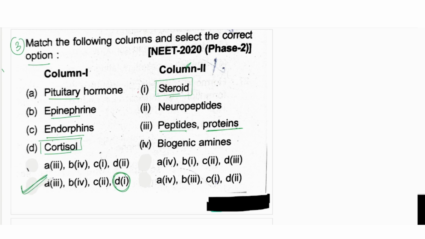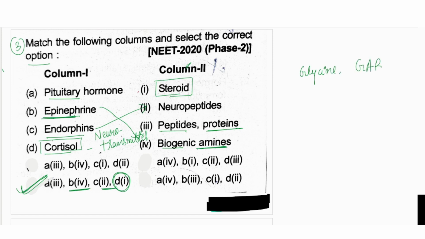So we will go with this option, but the rest of the others we should also know. Epinephrine is a biogenic amine, given in your NCERT. So here B will be matched with the fourth one. And C is endorphin. Endorphin is a neuropeptide, as well as a neurotransmitter. Some other neurotransmitters are also there that you should know, like glycine,